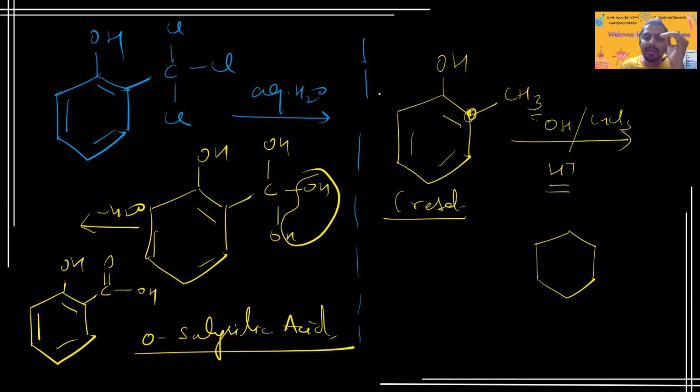So again here, in this particular ortho group, CHO won't form. CHO will prefer to go to the para position. Why? In order to avoid the steric crowding repulsion. So the major product will be the para product. Okay, I hope it's clear to all of you. So CHO will form here. I hope it's clear, right?